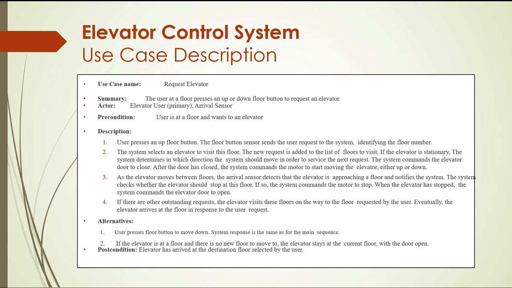What does request mean here? In summary, the user at the floor presses an up or down floor button to request the elevator. If you are on any floor and you want to request it, just press the button. This is the main function. The scenario describes what will happen.